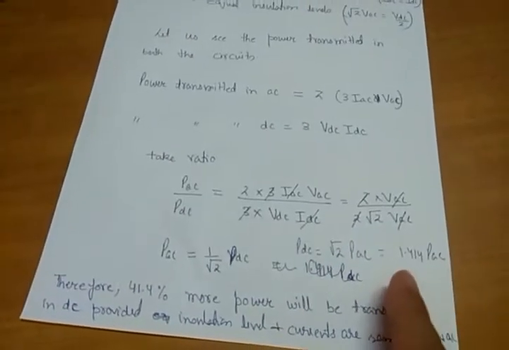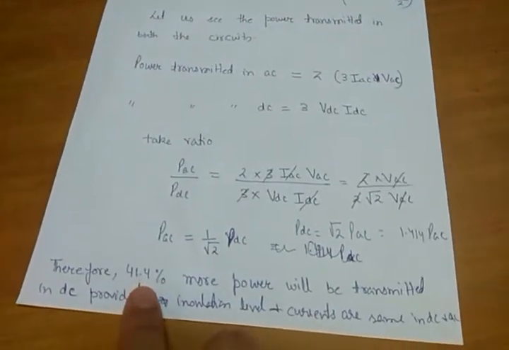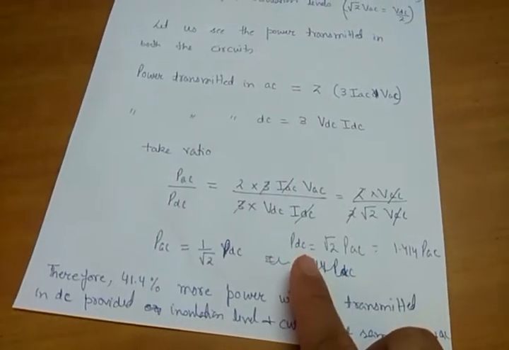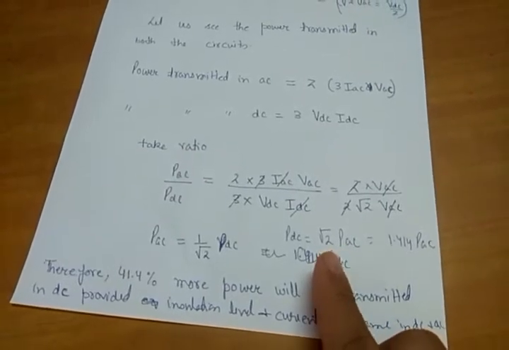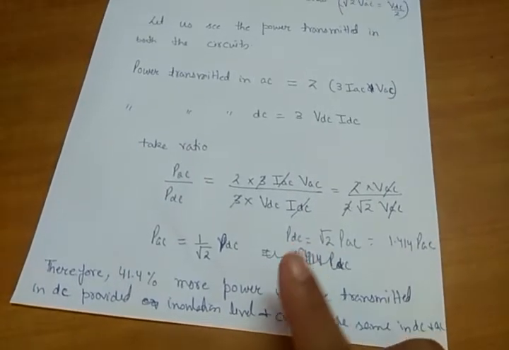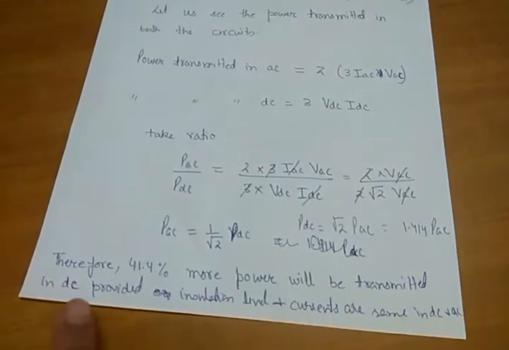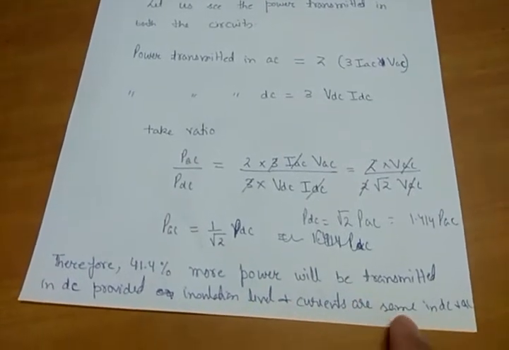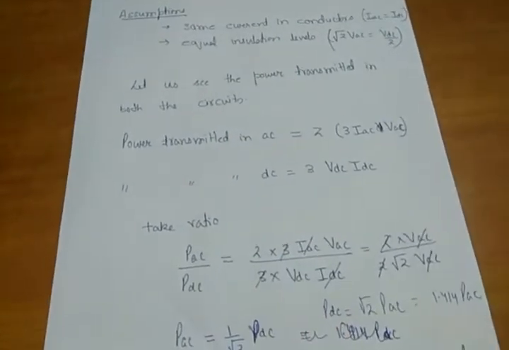Okay, and by how much? By 41.4%. So I can say that 41.4% more power will be transmitted in DC, provided both the systems have the same insulation level and the current in both the systems is equal.